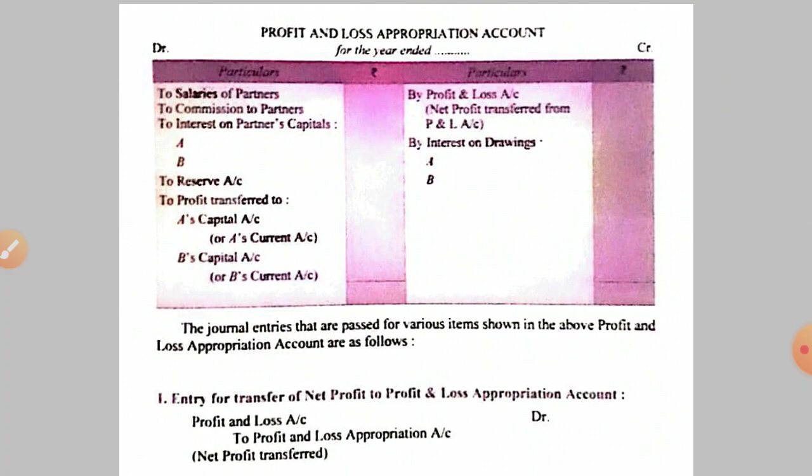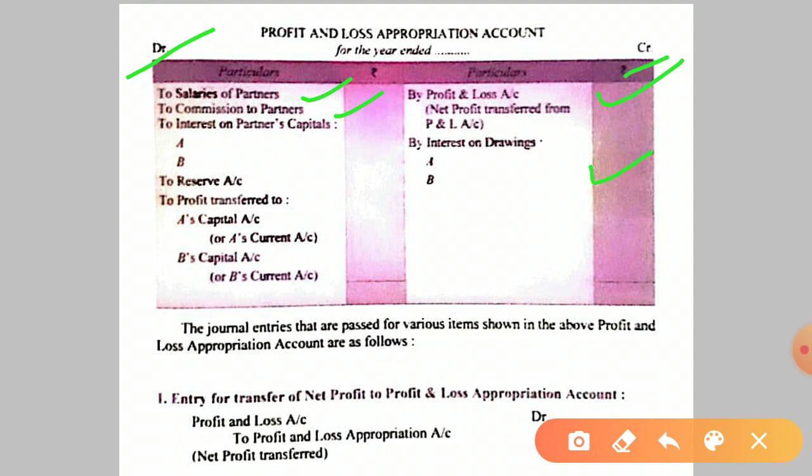This is the format of the profit and loss appropriation account. Just go through it once. On the credit side, you have the profit and loss account, the amount of profit which we brought down from the profit and loss account, and then interest on drawings. On the debit side, we have salaries to partner, commission to partner. If any remuneration is paid to a partner, that will be debited. Then interest on partner's capital, any transfer to reserve, then profit transfer to partner's capital or current account.